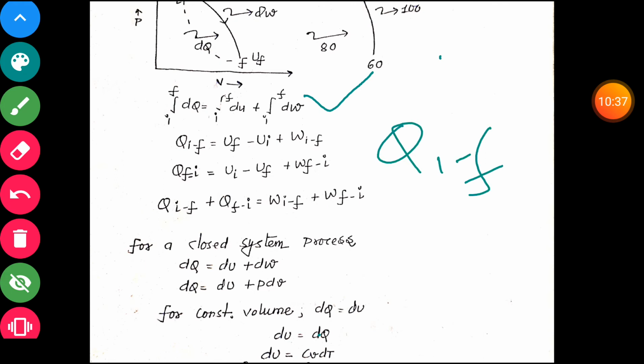Internal energy is a property, so we write Uf minus Ui. And dw is also an inexact differential, so we write it as W(I to F).